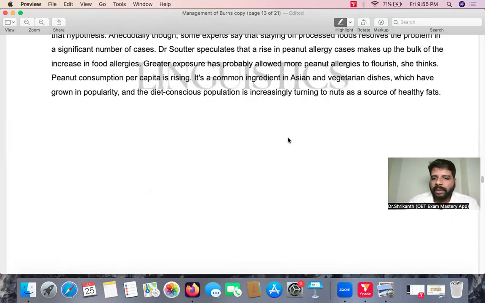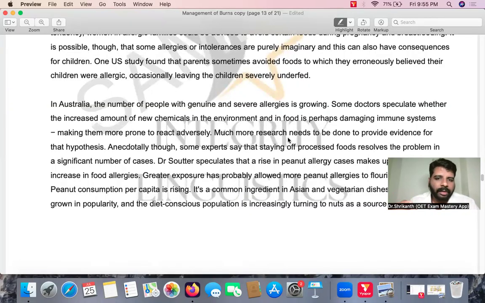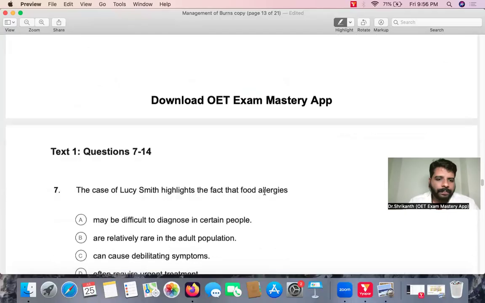And then you can expect inference questions. Inference questions basically means you have to read the entire paragraph and reflect on it. You have to come to your own conclusion. They will not directly mention this is the answer. You have to come to your own understanding. That's what we call gist type of questions. And then we have direct questions, that is detail specific questions. Detail specific questions basically means they will ask you one particular detail, and you just have to choose the correct detail from there. So that is slightly easier compared to other types of questions.